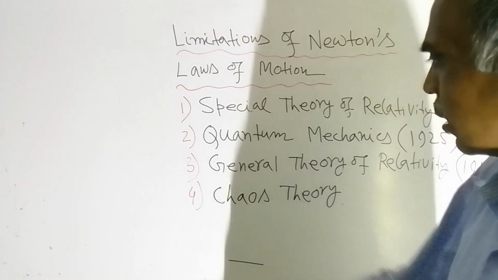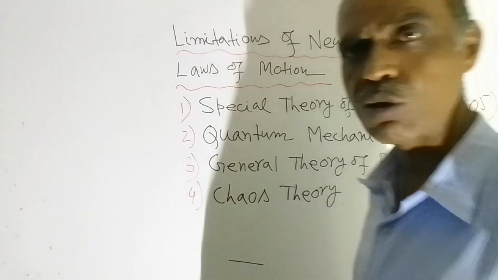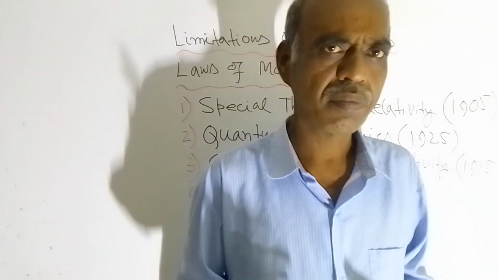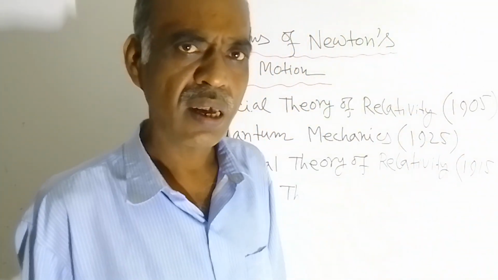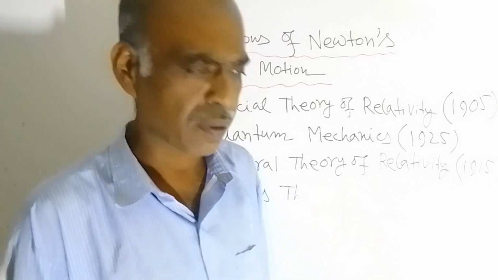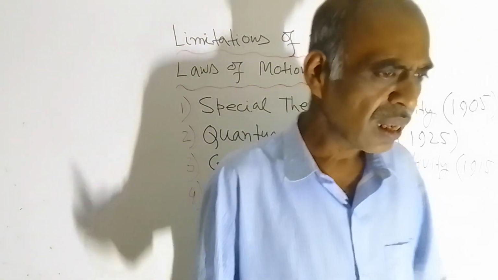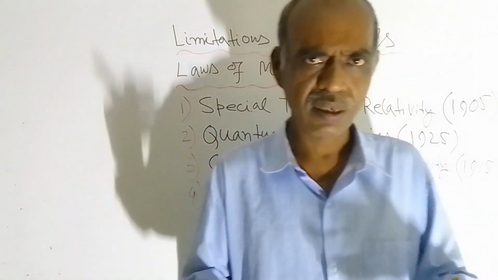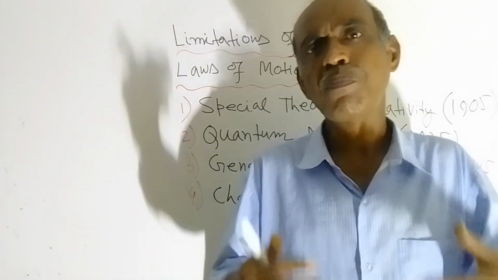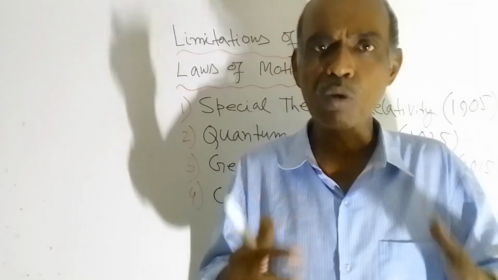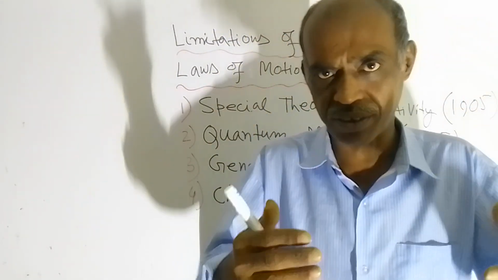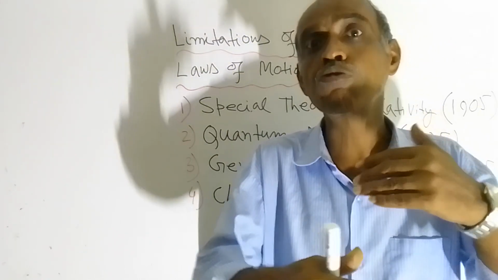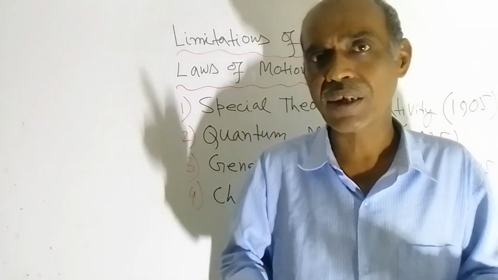And at last comes chaos theory. Chaos theory emerged later, much after all these three theories. Where is chaos theory applicable? To apply Newton's laws of motion, the initial conditions of the bodies in motion should be known. Initial conditions means the starting point, the point from where the motion was started.